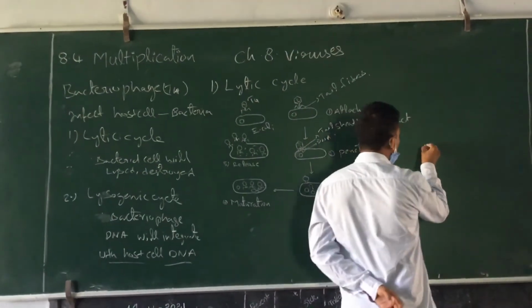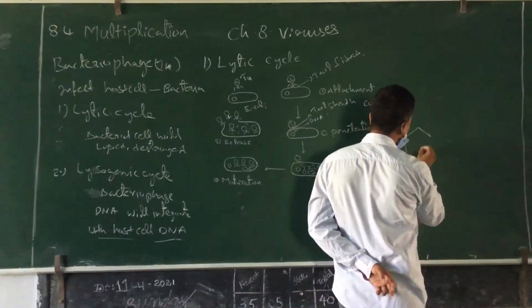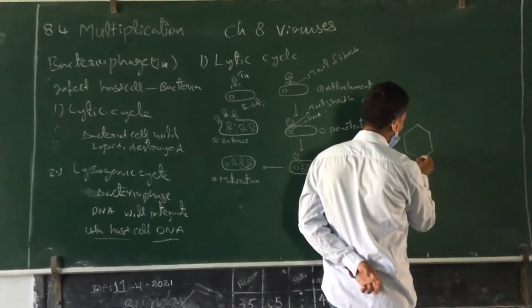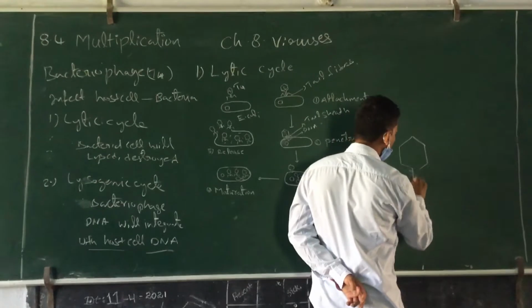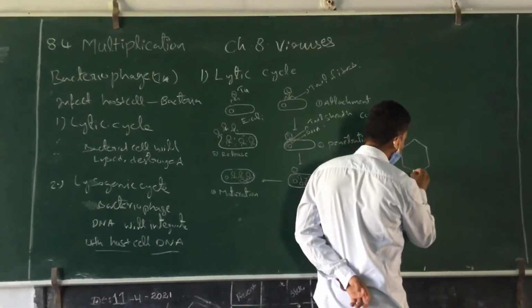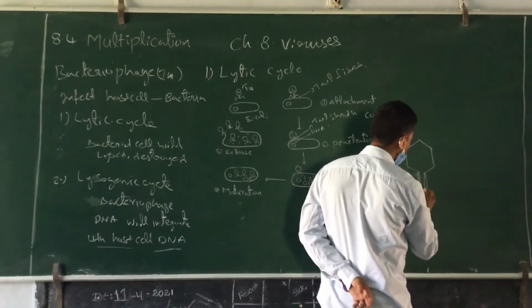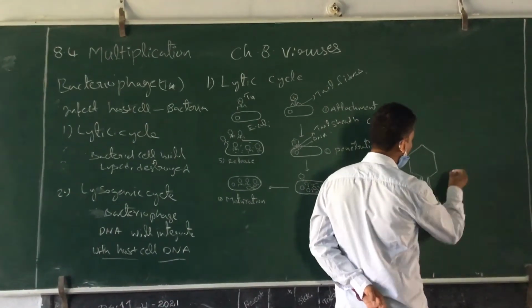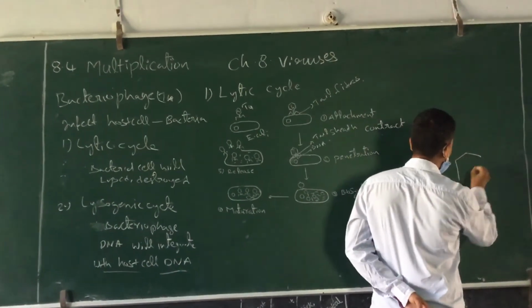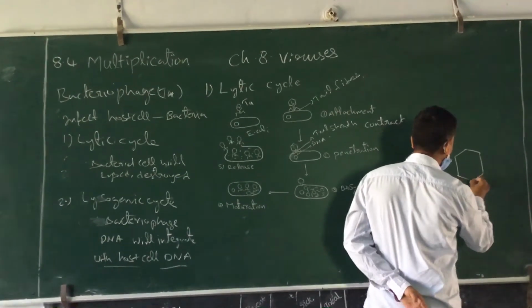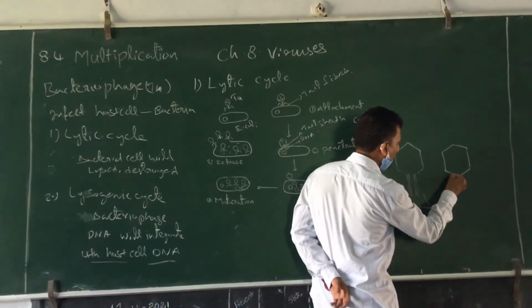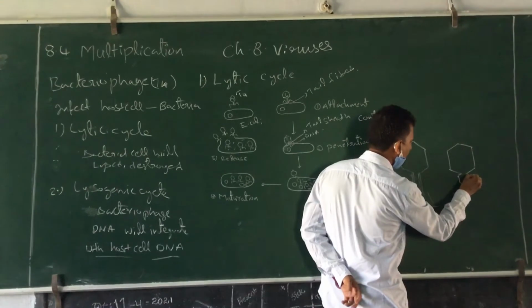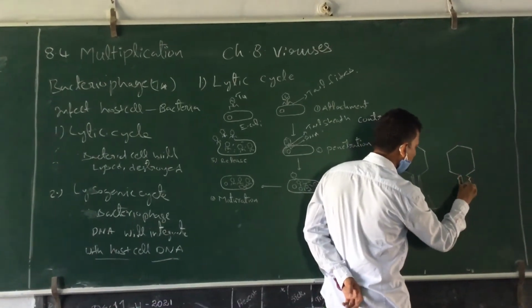Let me maximize the picture here. Look at here. This is the tail, this is the main tail sheath, and these are the fibers. After attaching, what will happen? This tail sheath will be contracted. This is the core.